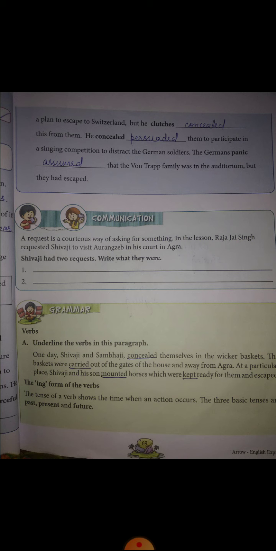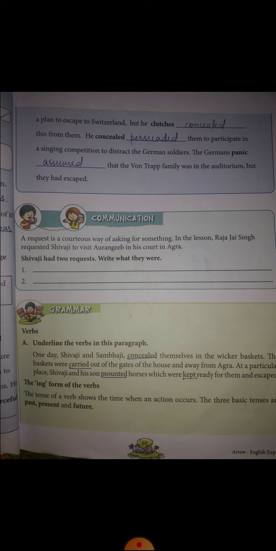Now, the ing form of the verbs. The tense of a verb shows the time when an action occurs. The three basic tenses are past, present and future. So you all know what tense is. There are three tenses: past, present and future. Tense is actually time. It tells us about the time when the action has happened. तीन तरह के tenses होते हैं, past, present और future, right? जिससे हमें पता चलता है कि कोई action कब हुआ है.